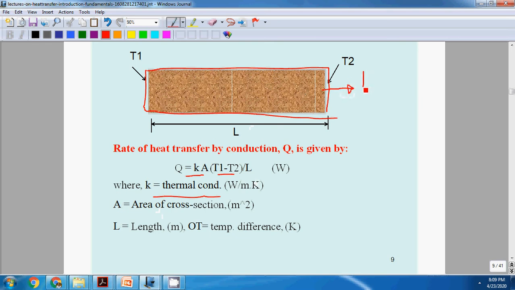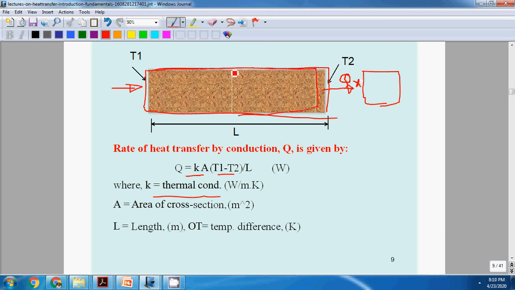A is the area normal to the flow, means it is this area. When we view from the other side, Q is flowing in this direction, the x direction. Area we have to take, we should not take this area.